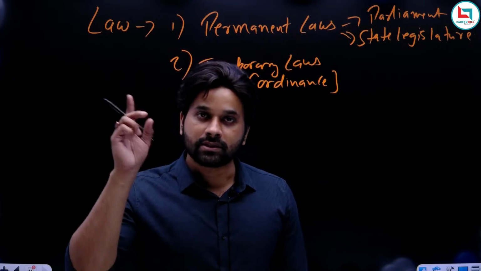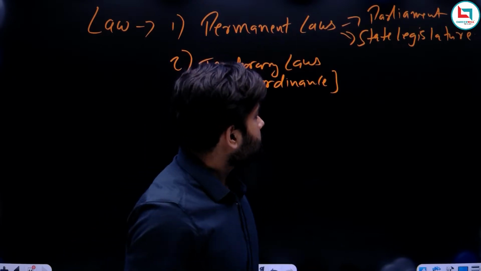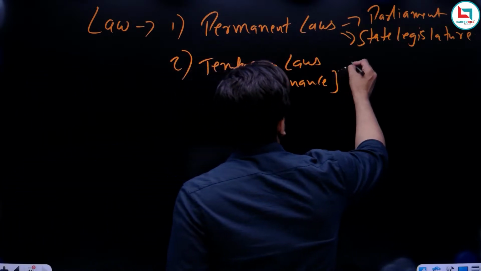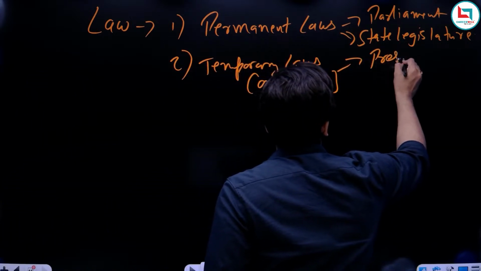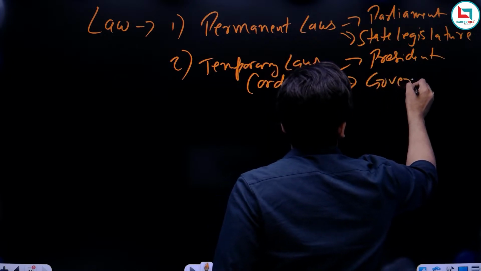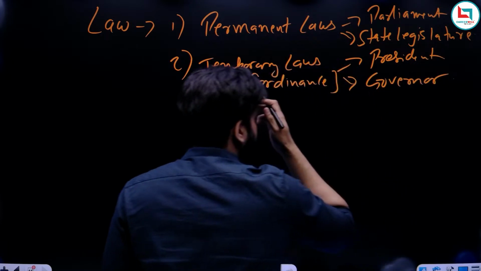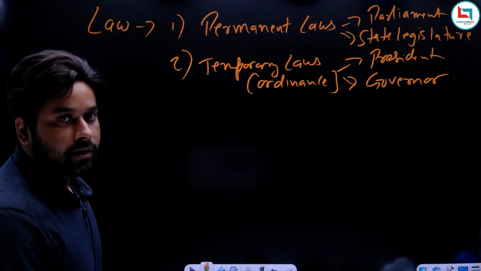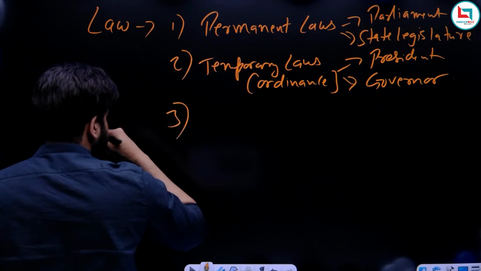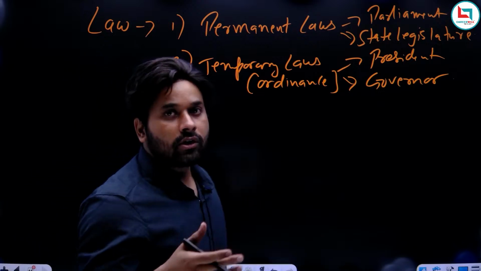So ordinances will be discussed in the chapter on the President. Ordinances are temporary laws, and these ordinances are issued by the President and Governor.